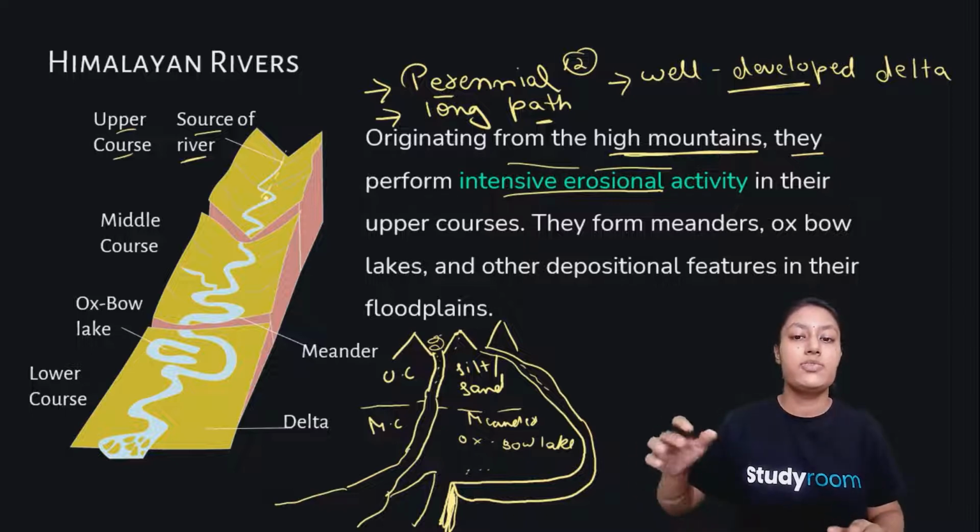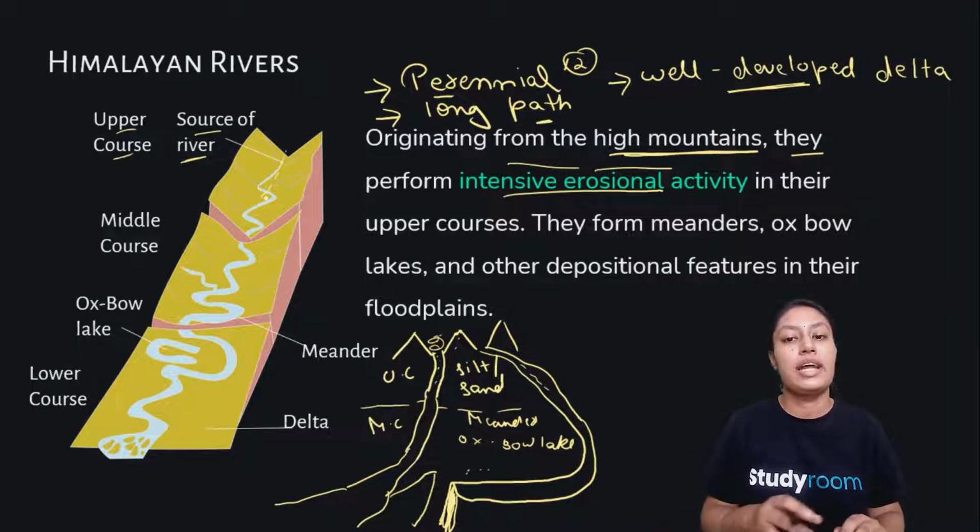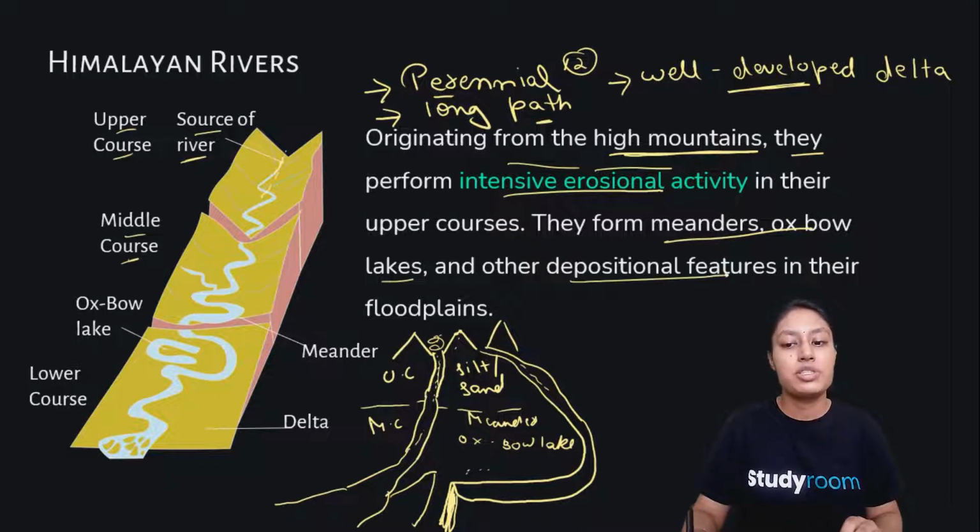Erosional activity means that with the flow of water, it takes a lot of different kinds of sediments with it. So the position of sediments gets changed, and it erodes over time. It carries a lot of silt and sand from the upper course and then it moves down. It comes to the middle course. The middle course has meanders, oxbow lakes and other depositional features.